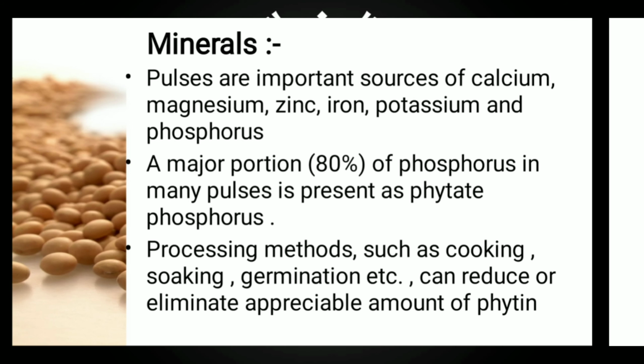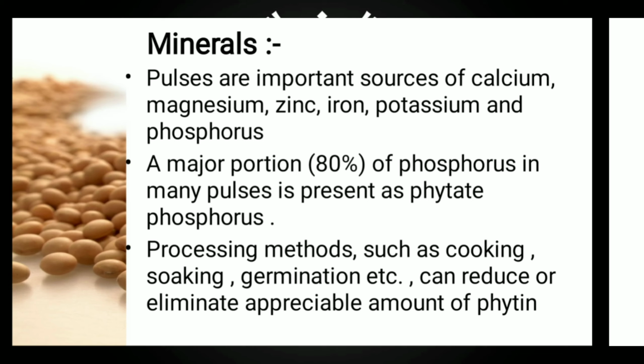Pulses are important sources of calcium, magnesium, zinc, iron, potassium and phosphorus. A major portion of the phosphorus in many pulses is present as phytate phosphorus. So processing methods such as cooking, soaking, germination, etc. can reduce and eliminate an appreciable amount of phytin. So what is this phytin? This phytin is the anti-nutritional factor which is present in the outer covering of the seed coat, and which has a tendency to bind the mineral content of pulses and legumes.